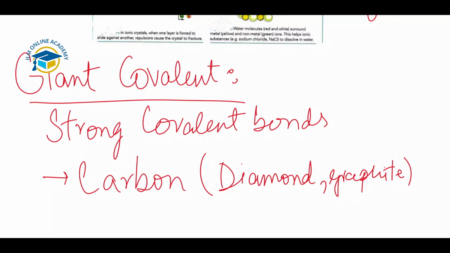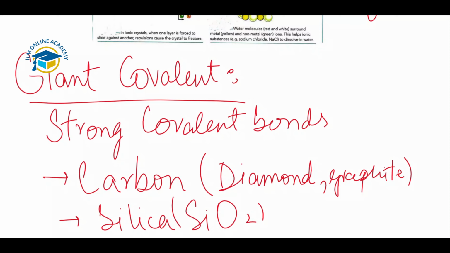Some compounds also show giant covalent structures, such as silica, SiO2. This is the formula of silica. First of all, we will discuss diamond and graphite, the allotropic forms of carbon.